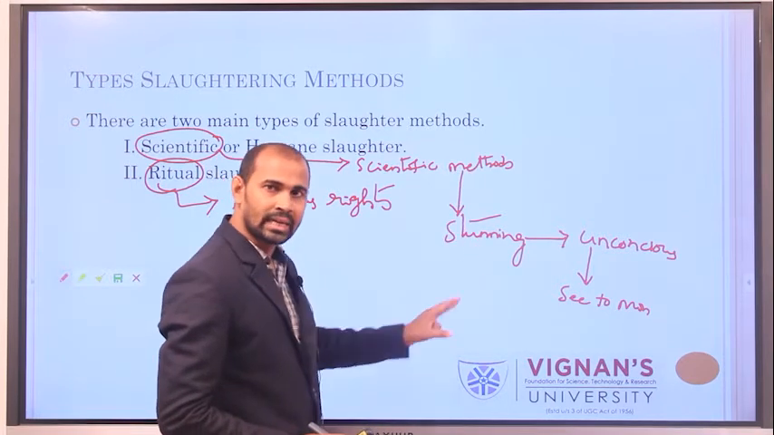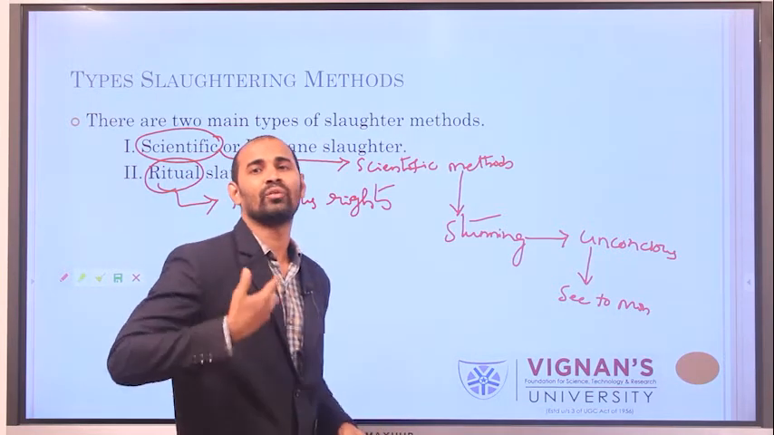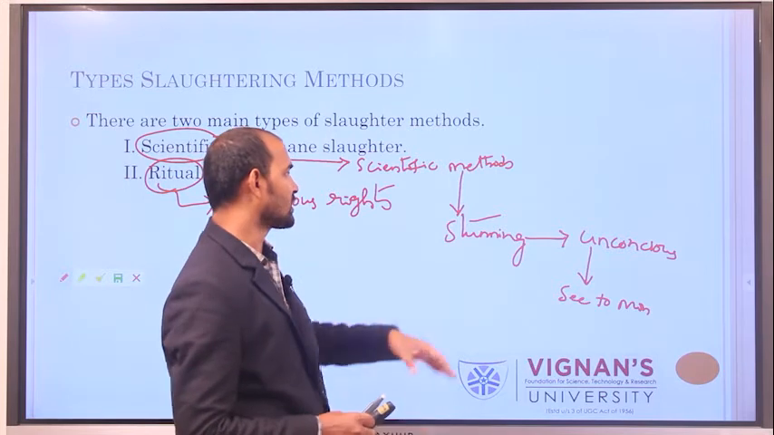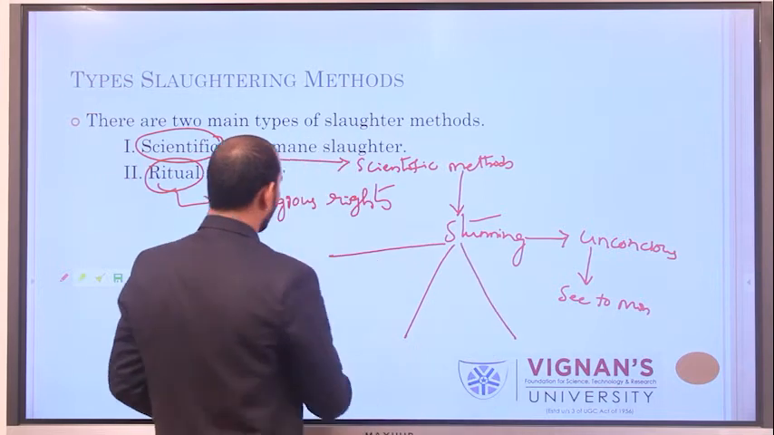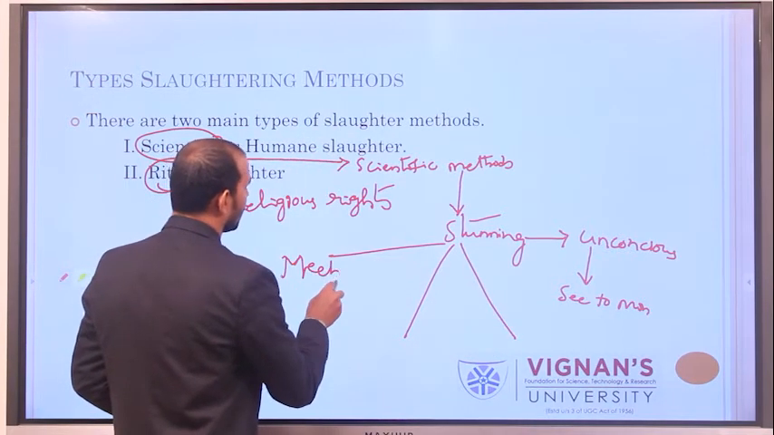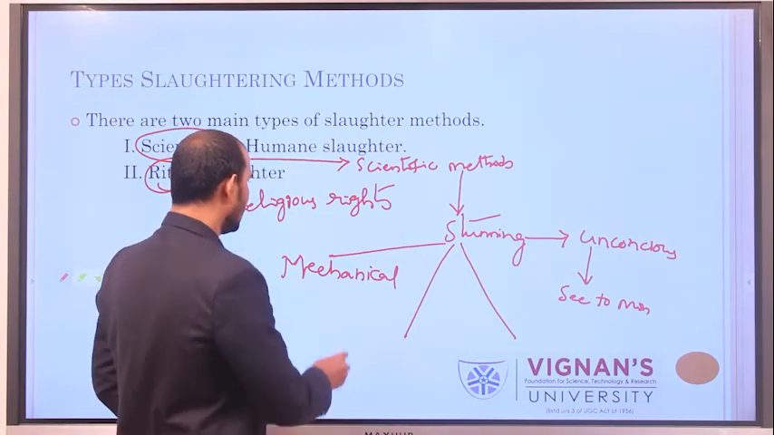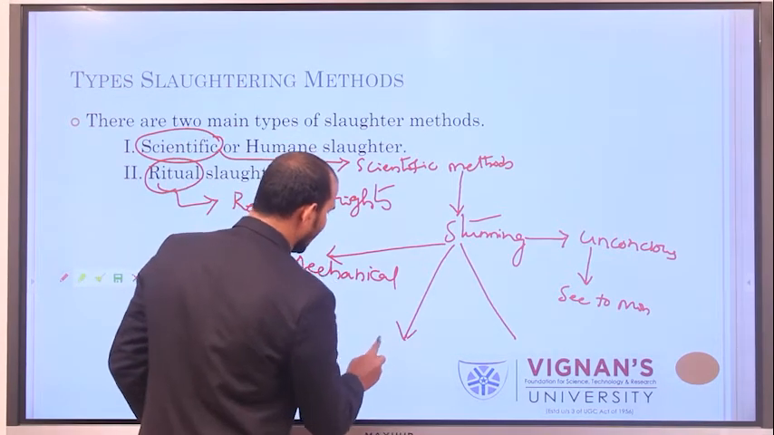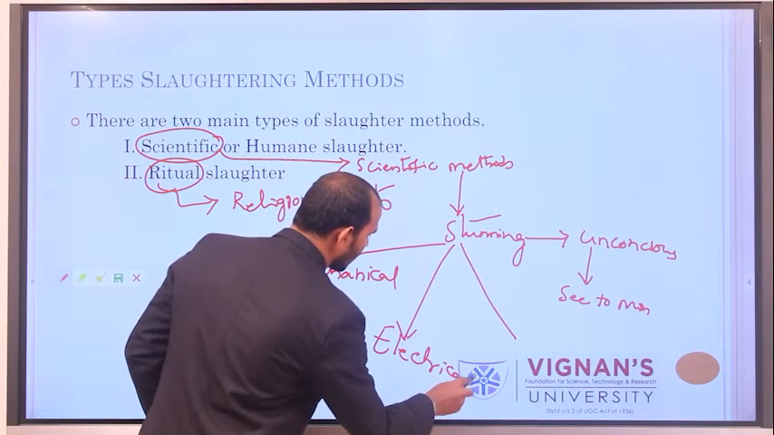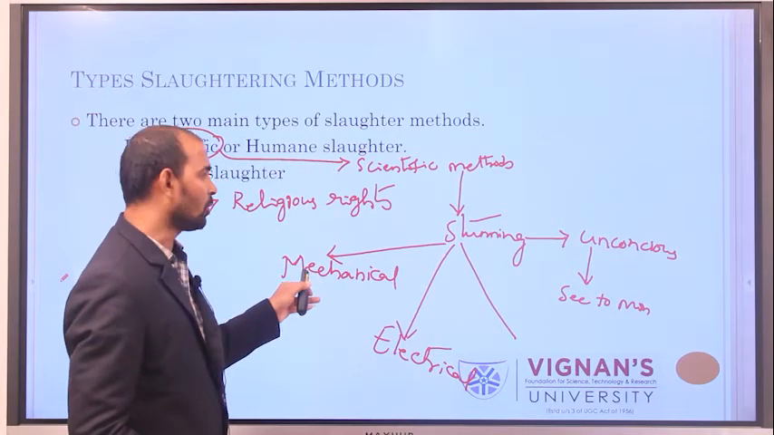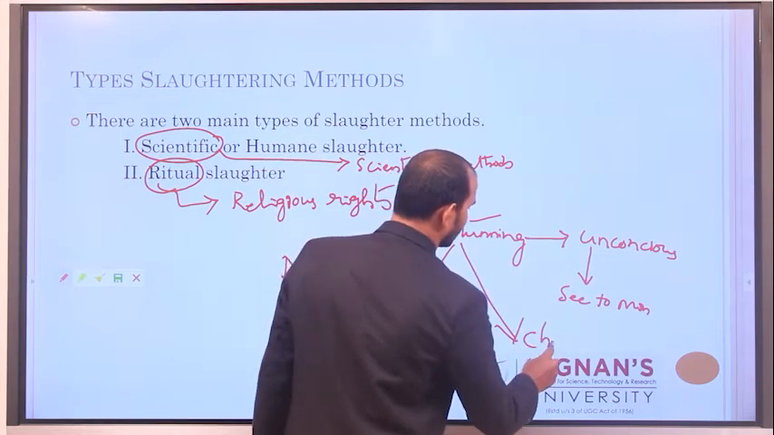In this stunning technique, we again have three different devices or equipments which we use for stunning. They are mechanical instruments, electrical equipment, and chemical stunning.